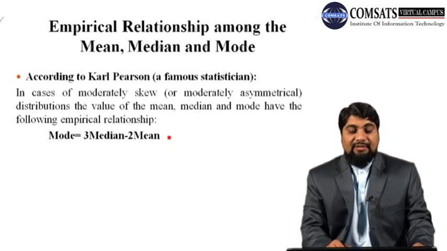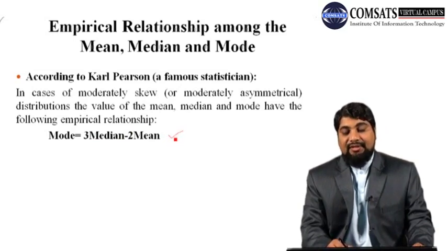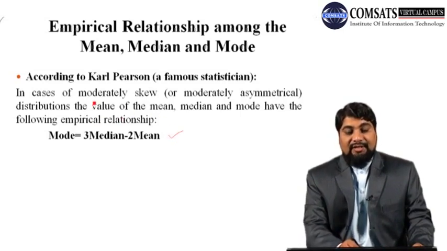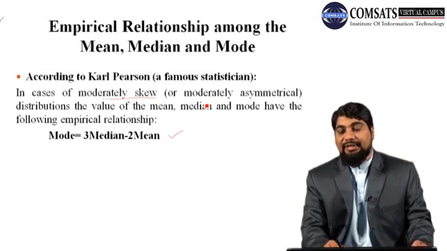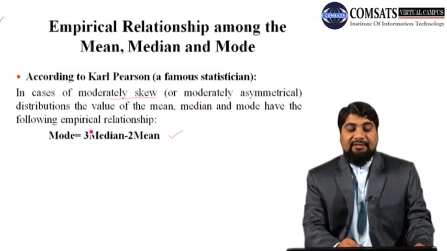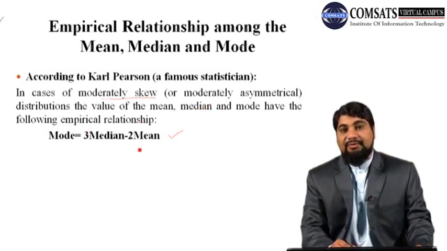So this is the empirical relationship between the three measures of central tendency. So if the distribution is moderately skewed, skewed to the right or moderately skewed to the left, or in other words we can say that it is moderately asymmetric, then this relationship will hold, that mode is 3 times median minus 2 times mean.